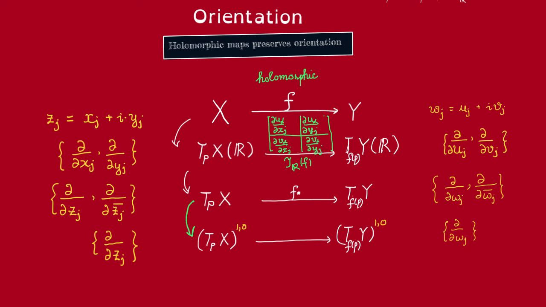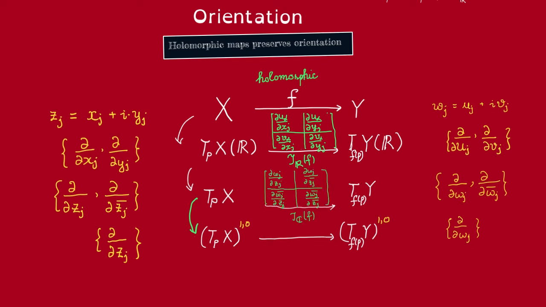Now let's write the matrix for the linear transformation of complex vector spaces. The same argument works to show that the matrix of this induced map on tangent spaces with respect to these spaces must be of this form. However, we can simplify this further using the hypothesis that F is a holomorphic function. Remember, that means that F must send the holomorphic tangent space inside the holomorphic tangent space, right? So that means that these bases must be sent inside the span of these bases.